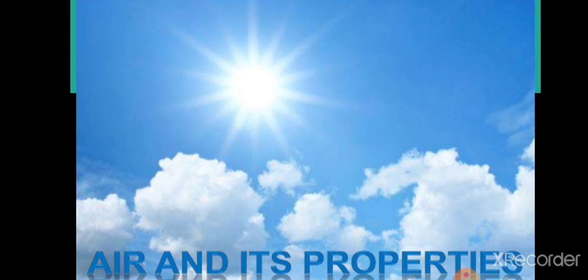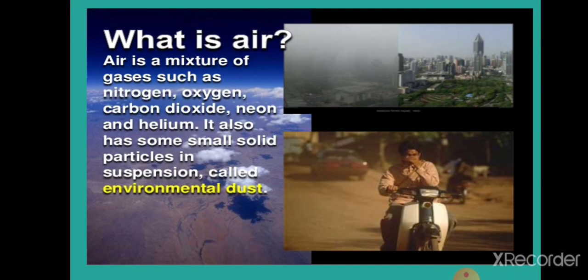Air is essential support to life on earth. Actually, an envelope of air that surrounds the earth is known as the atmosphere. What is the atmosphere? The blanket of air that surrounds the earth is called the atmosphere. It extends to about 560 kilometers above the earth. The composition of the atmosphere is not uniform throughout. It is dense near the ground. It gets thinner as we go higher and higher.